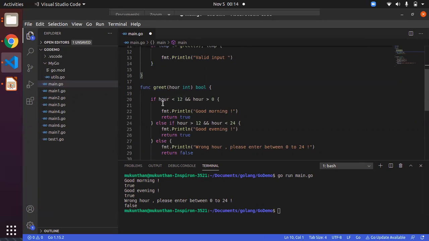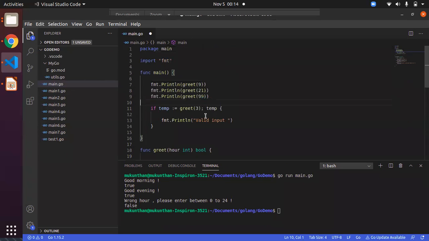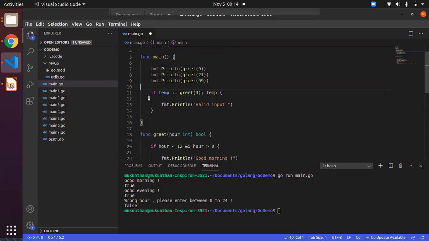That means that the hour is already taken by the function. With the function value, you are just checking your condition, whether hour is lesser or greater than some value. But what if you want to declare the variable right there and check it based on dynamic input? That is available in the Go language by using the shorthand notation.